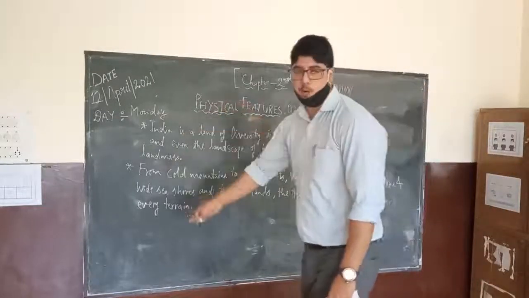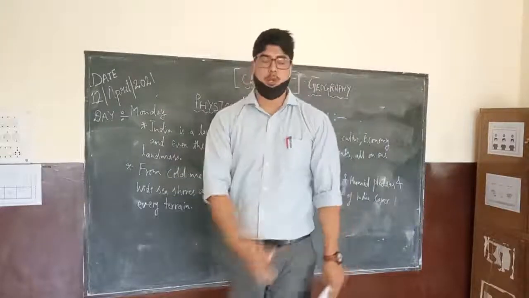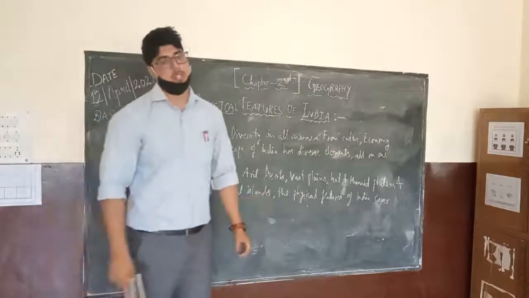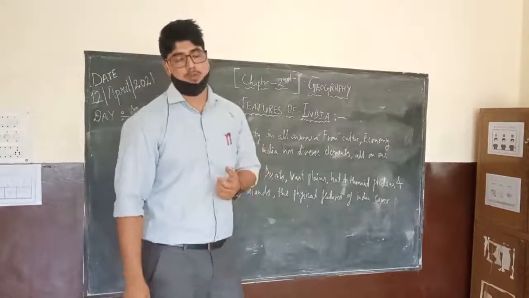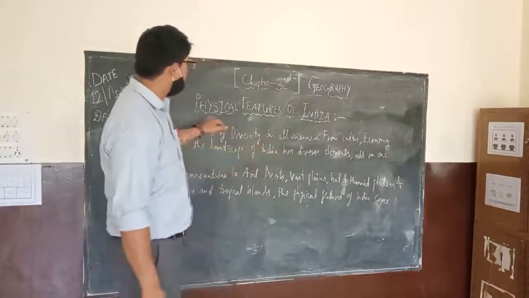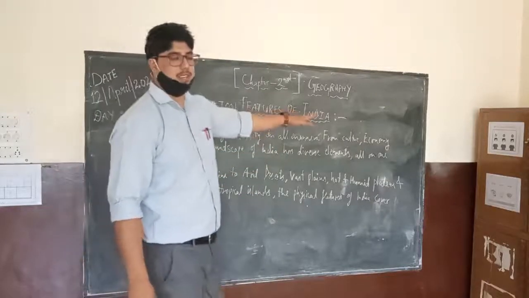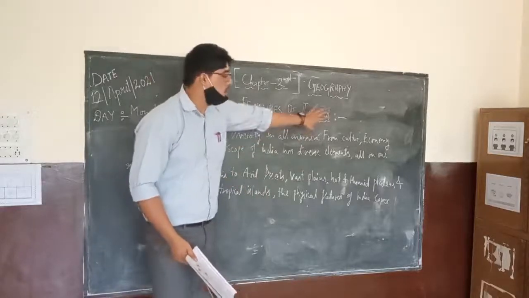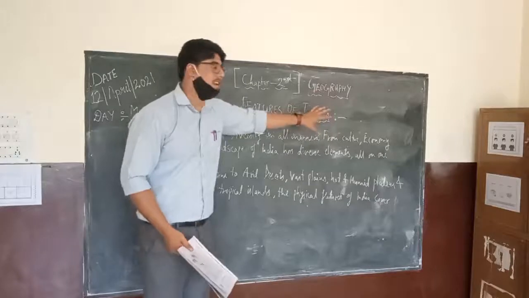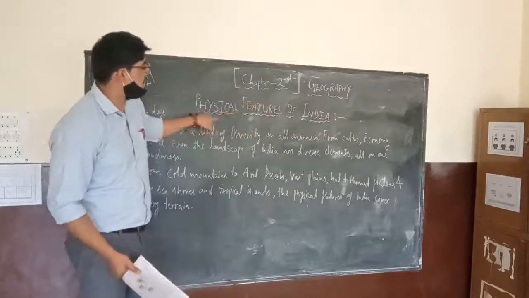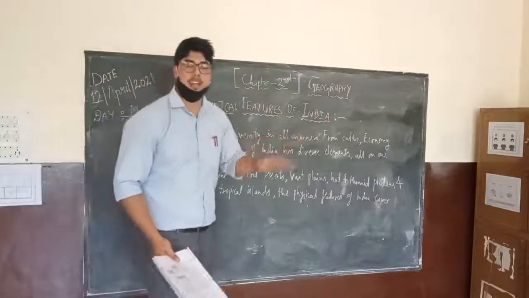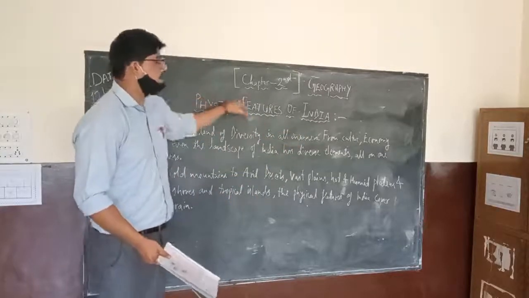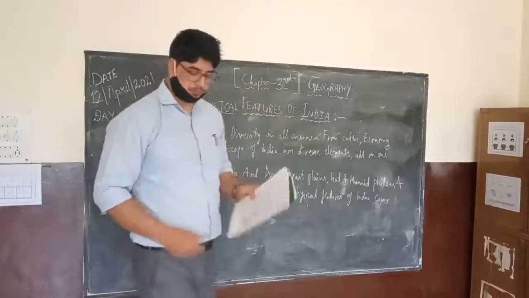I have written some important points which I shall be reading and explaining to you. But before we start this chapter, the very first and foremost thing which becomes important for you as a student of geography of class 9, you must know the meaning of physical features of India. Since this topic is completely in context to India, we have to understand the various different types of physical features which exist on the Indian landscape. So, physical features. What do you understand by physical features?